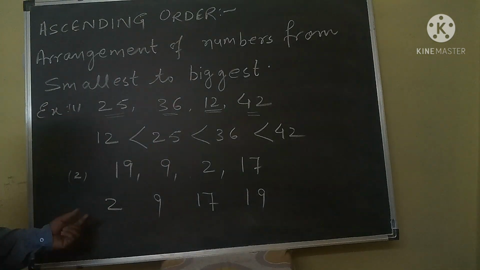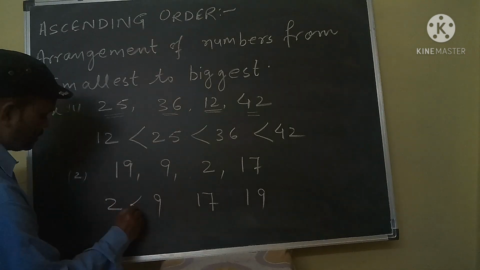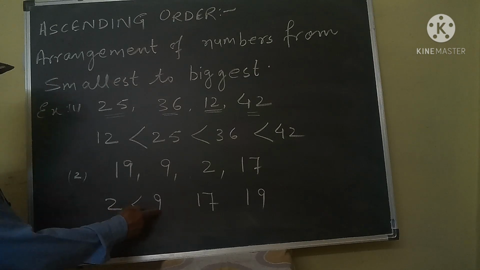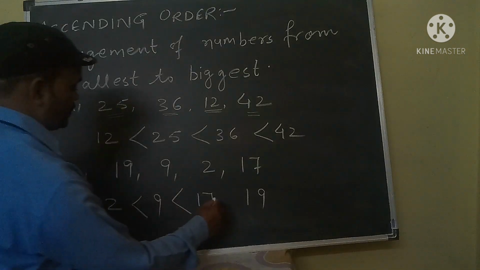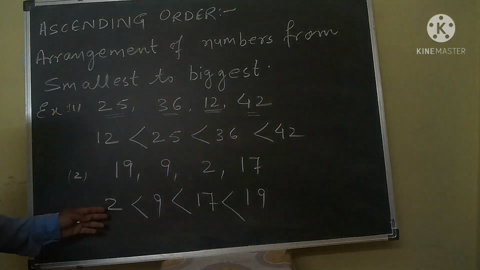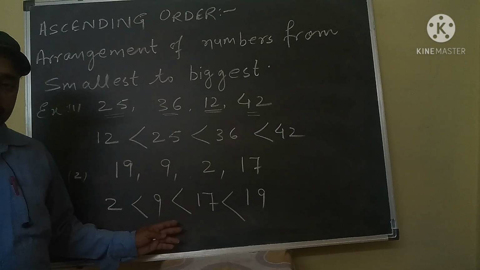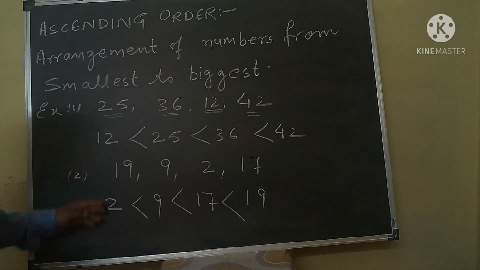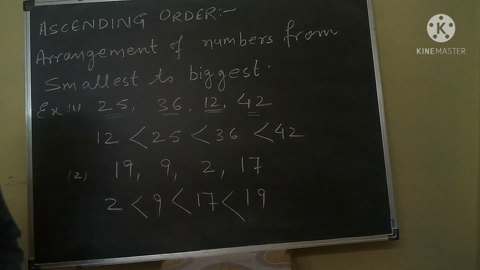So 2 is less than 9. 9 is less than 17. 17 is less than 19. So this order is called ascending order. These two examples belong to ascending order.